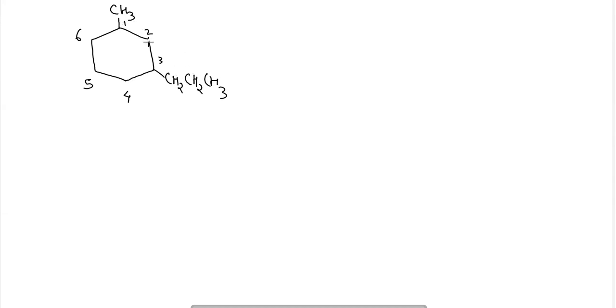For these two substituent side chains, P will come after M, so preference will be given to the M. So the numbering will start from the methyl group, and the name of this compound will be 1-methyl-3-propylcyclohexane. Okay.